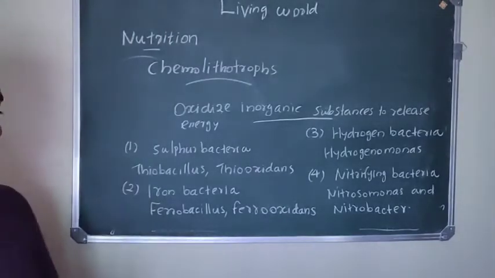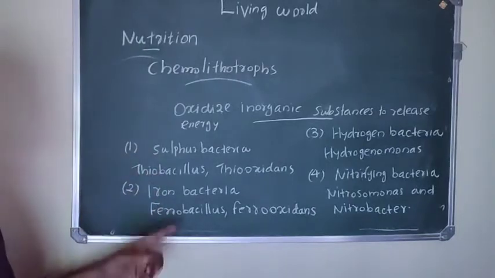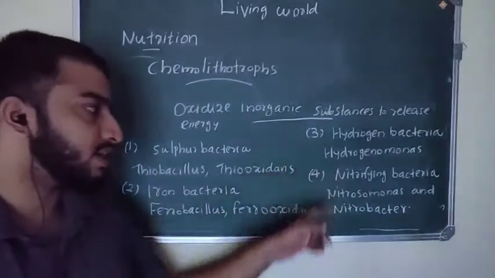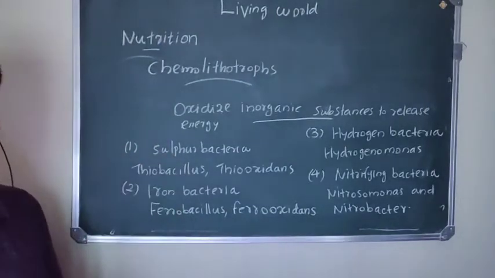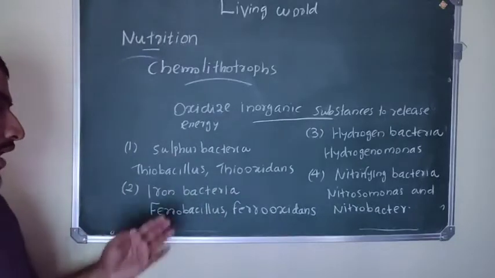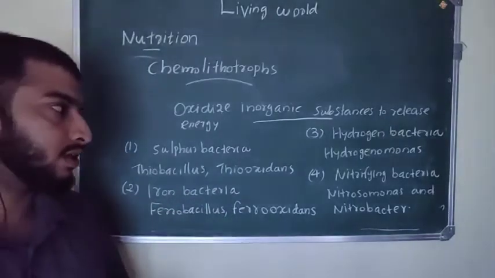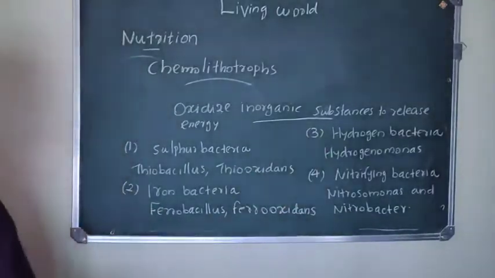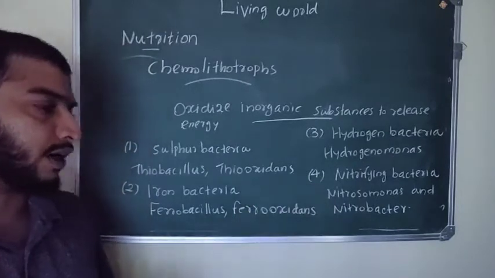These chemolithotrophs are classified into sulfur bacteria, iron bacteria, hydrogen bacteria, and nitrifying bacteria. Sulfur bacteria, examples Thiobacillus thiooxidans; iron bacteria, Ferrobacillus ferrooxidans; hydrogen bacteria, Hydrogenomonas; and nitrifying bacteria, Nitrosomonas and Nitrobacter.